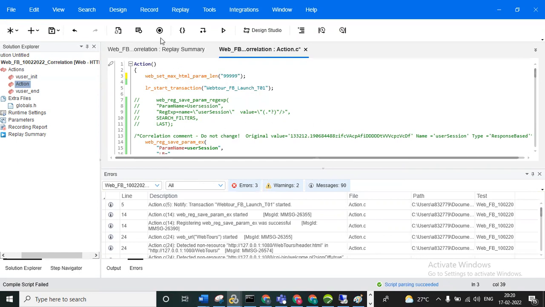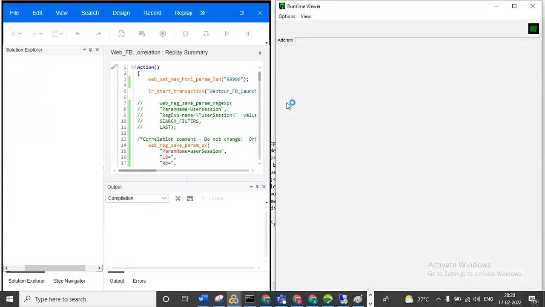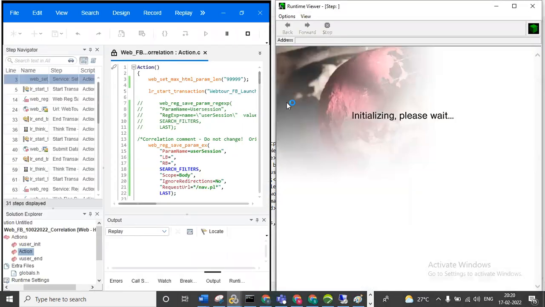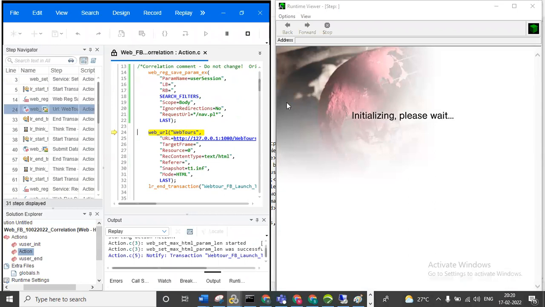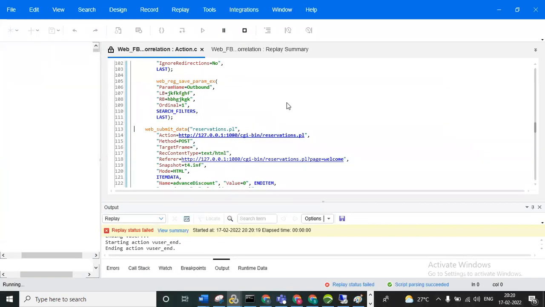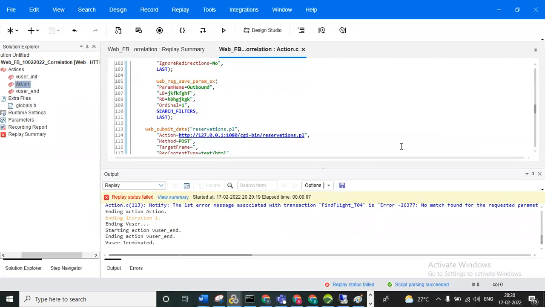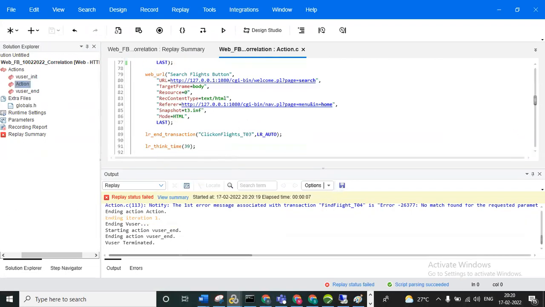So now we can save it and compile. Now there are no errors. Now we can execute. Okay, maybe the boundaries are mismatched in that place. That is why we are getting that. So there will be no need for that.